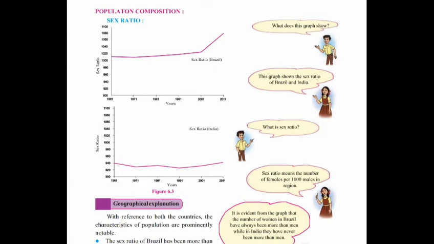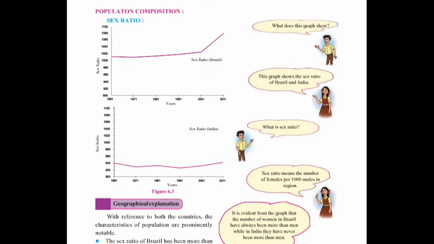What is sex ratio? Sex ratio means the number of females per 1000 males in the region. Now see, you can see the sex ratio of India, and if you see here, then the females are less here. About 945 females are there per 1000 males in India.